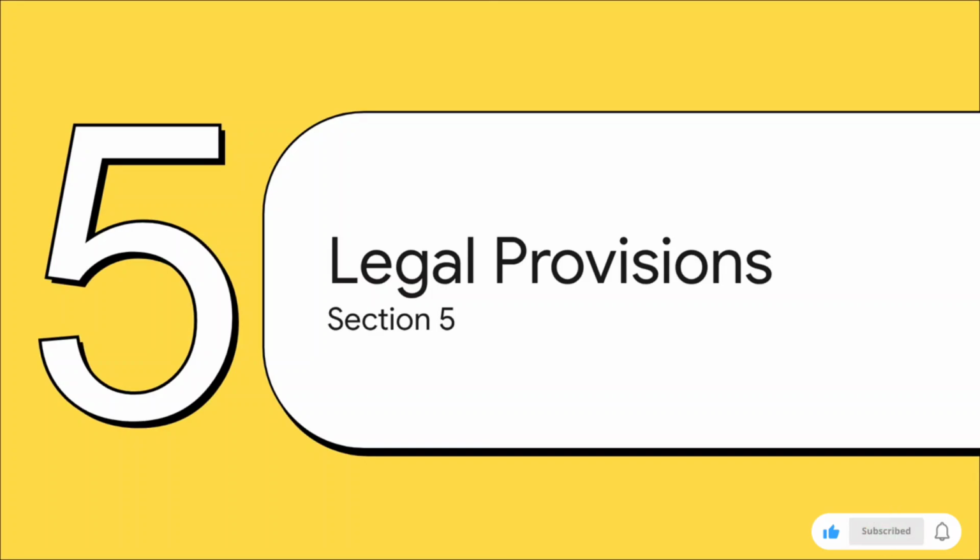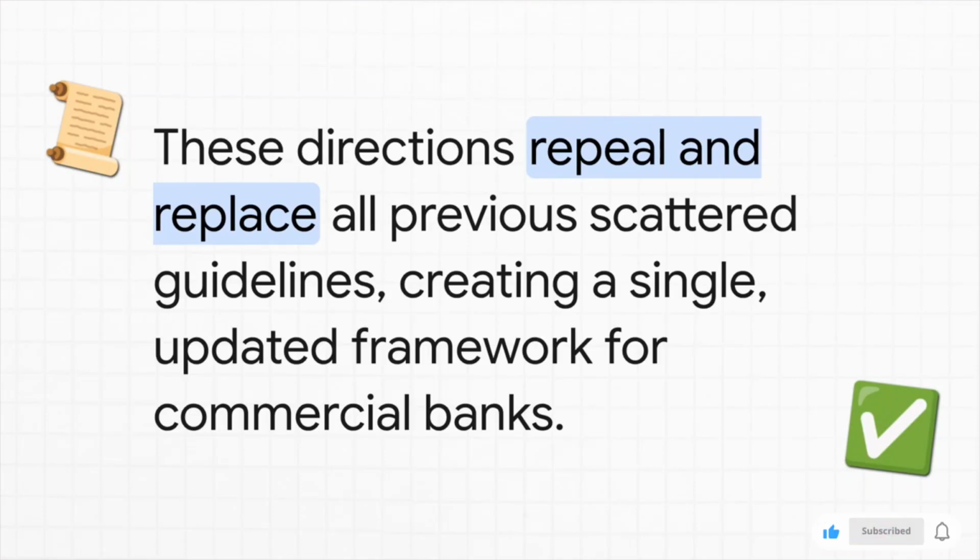Okay, a quick but really important point here in Section 5. With all these new rules coming in, you might be wondering, what happens to all the old circulars and guidelines? Well, the RBI gives us a very clear answer. The key takeaway here is one word: simplification. This document is now the single source of truth. It repeals and replaces all those scattered older guidelines, creating one single harmonized framework. For banks and regulators, this is a major cleanup of the rulebook.